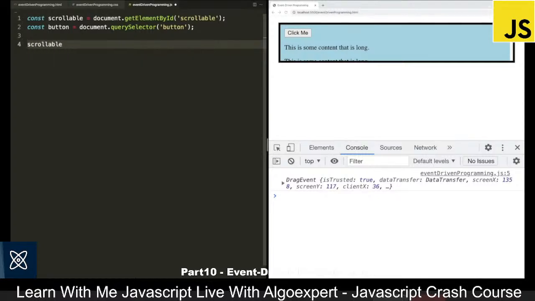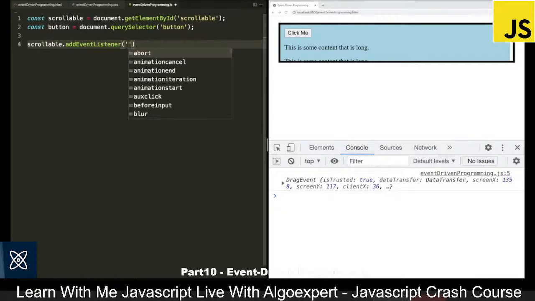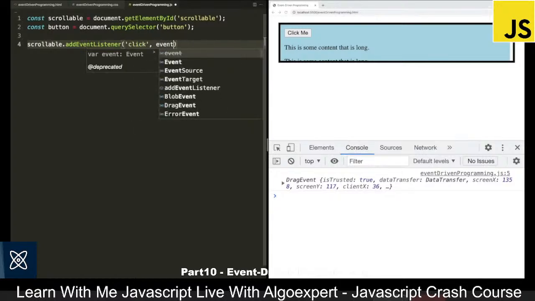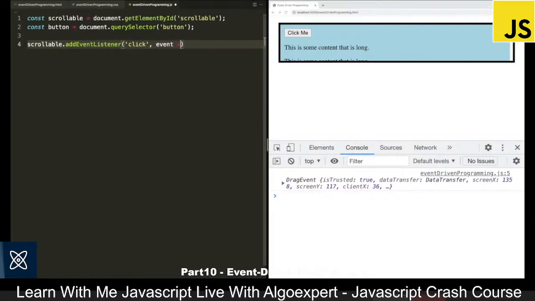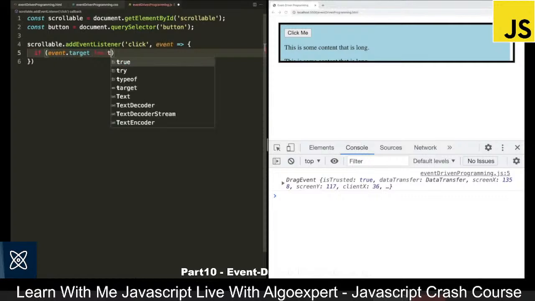So for example, let's take the scrollable container, and I'm going to add an event listener to it, and this is going to be a click event. And inside of this click event, we will add an arrow function as the callback function. And in this callback function, what I want to do is check to see what the target was. So what I will do first here is say if the event.target is not strictly equal to this.